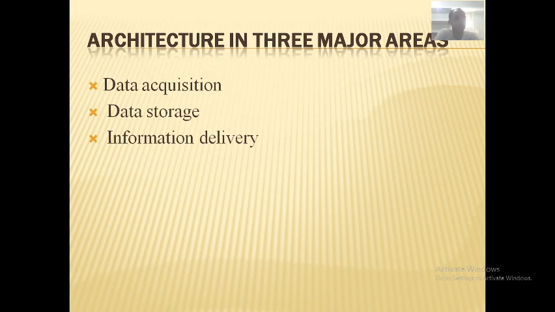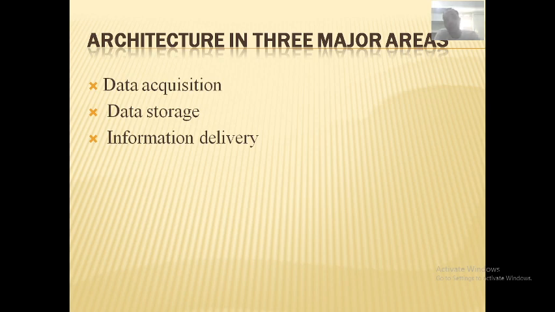Okay, now we have the data warehouse architecture in three major areas. The first one is data acquisition. Acquisition means getting the data, collecting the data, and storing that data. Various things will be there in that acquisition. So data acquisition is one of the areas of the data architecture.